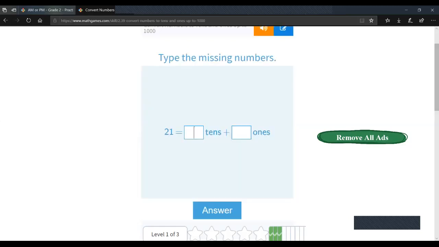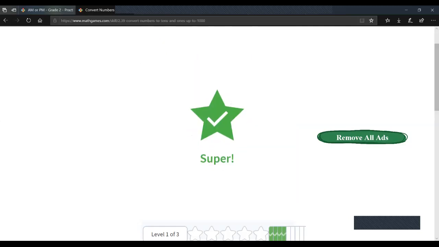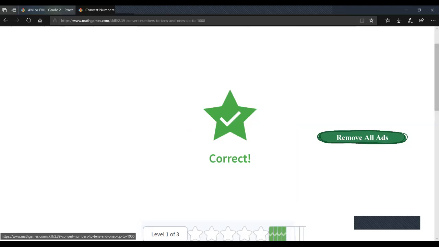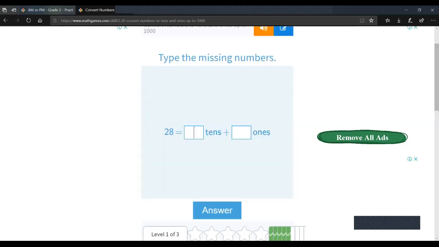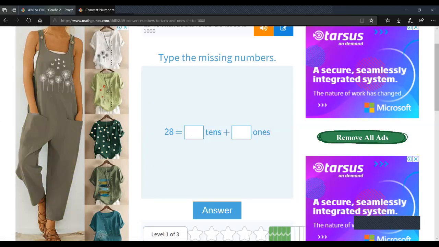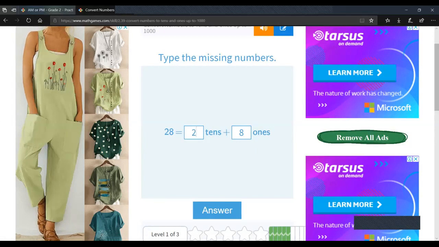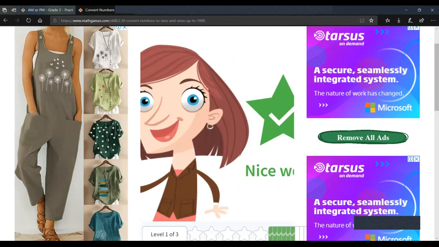Okay, how about here? 21. So we have 2 tens and 1 ones. How about here? What do you think? 9 is in the ones, and 2 is in the tens. Very good, you guys. Okay, so here again, we have 8 in the ones and 2 in the tens. It's like putting each digit in its place value.